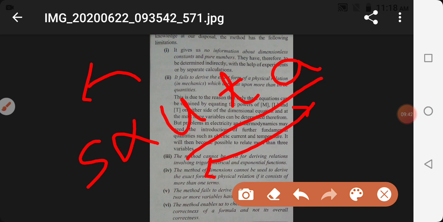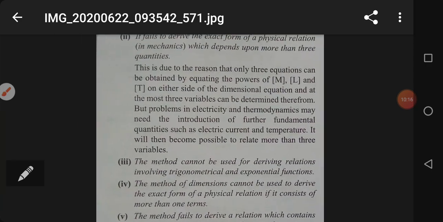In one term it is ut and in the second term it is half at square. By dimension analysis you cannot find the expression or equation in this manner, because it consists of two terms. Therefore dimension analysis is not capable of deriving such an equation. Understood? Come to next.